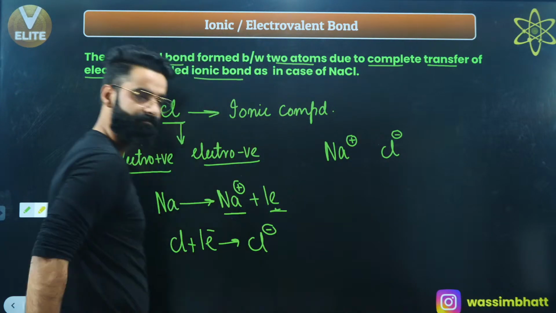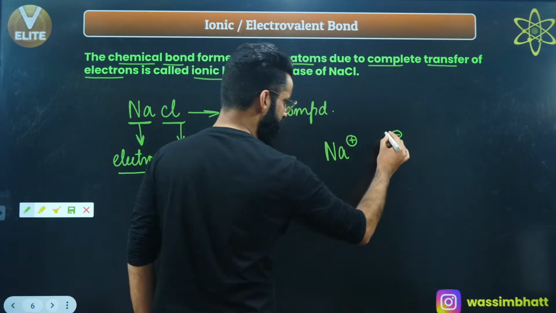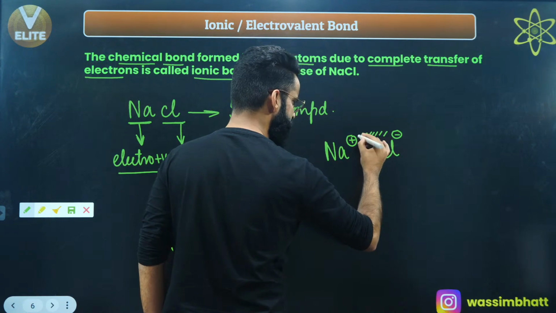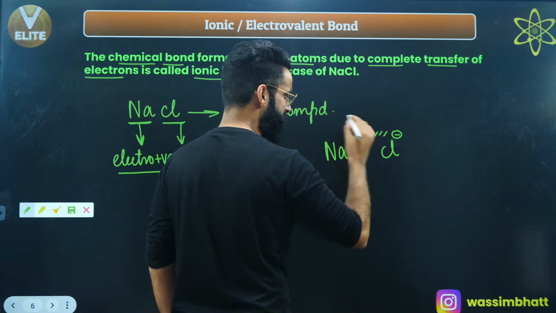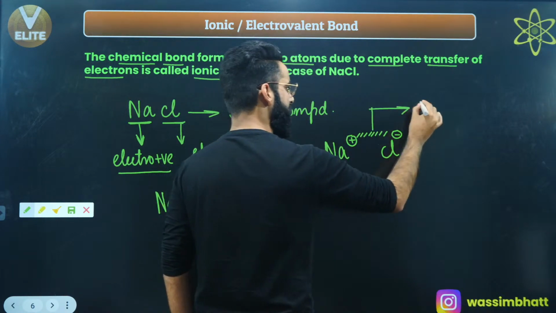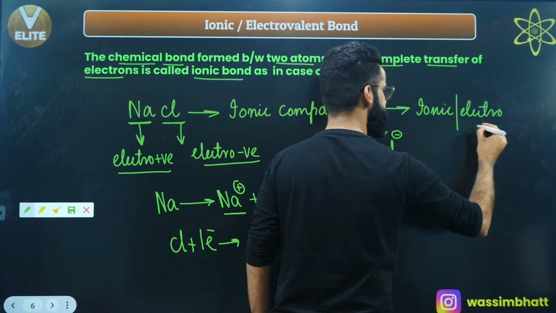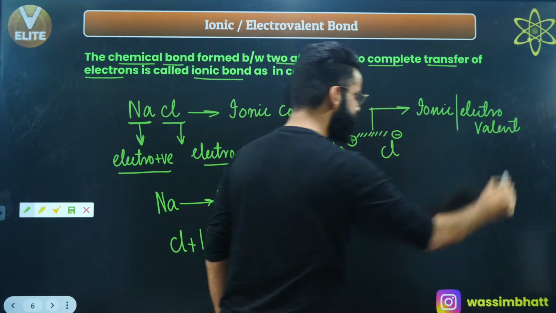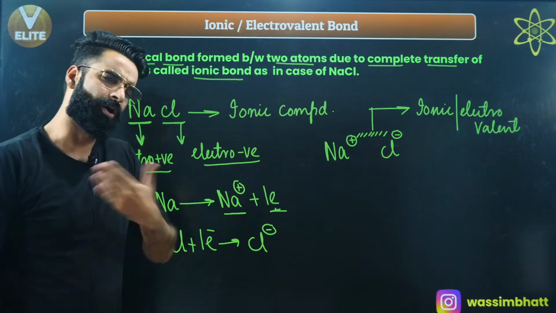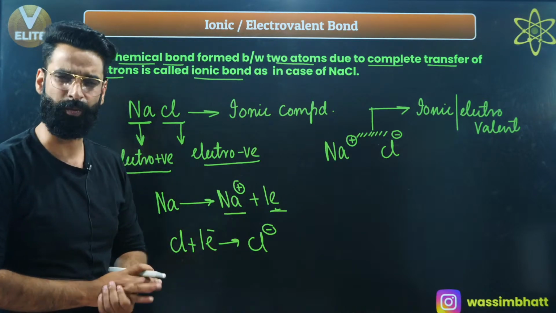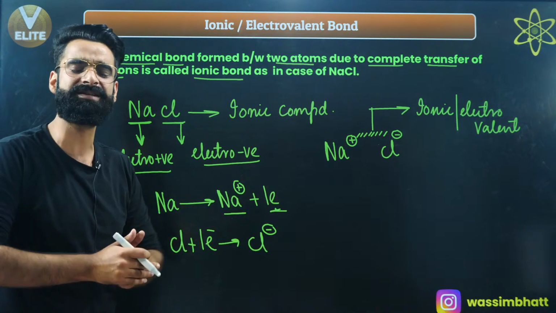If I have two species, one carrying a positive and one a negative charge, can I say there will be an electrostatic force of attraction between these two charged particles? This electrostatic force of attraction between the cation and the anion is what you call the ionic bond, or the electrovalent bond as well. Why do you call it the electrovalent bond? Because this bond formation involves complete transfer of electrons.